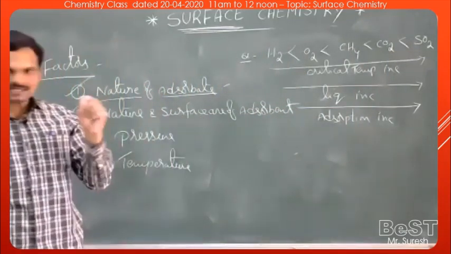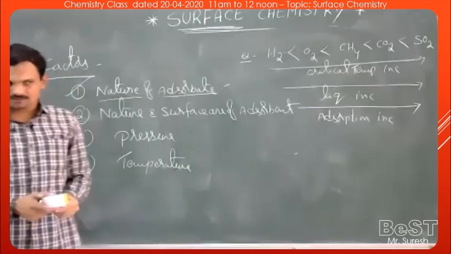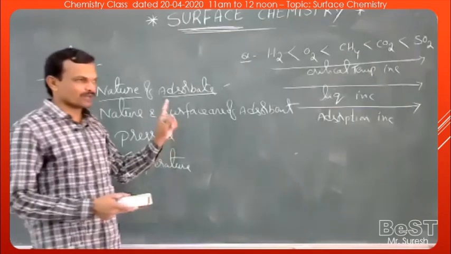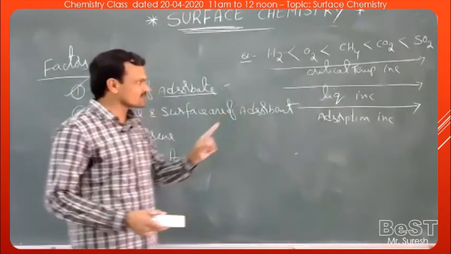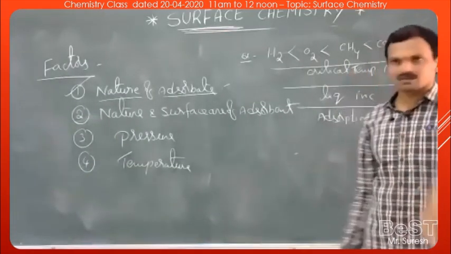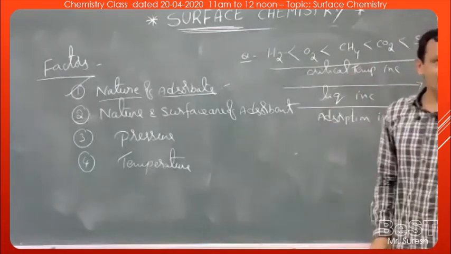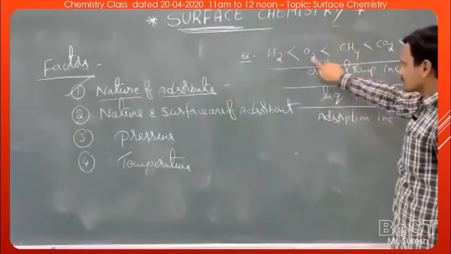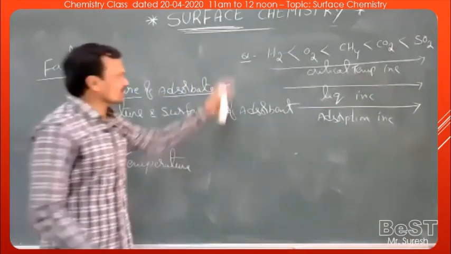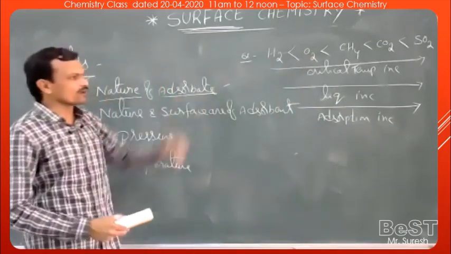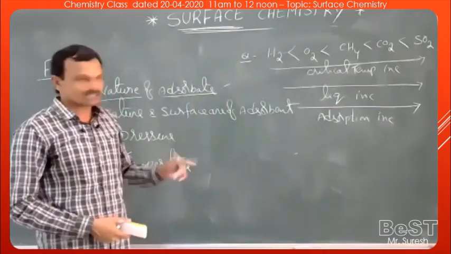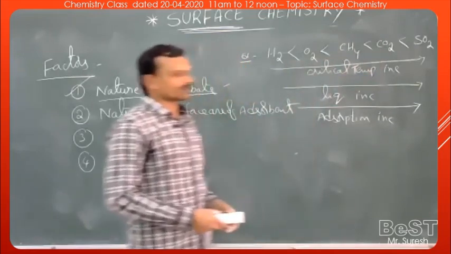So, the gases which have high critical temperature can be liquefied easily. The gas which can be liquefied easily can be adsorbed more readily, and the extent of adsorption is also more. Suppose you pass all these gases at a time on the surface of charcoal, then the amount of gases adsorbed is hydrogen less than oxygen less than CH4 less than CO2 less than SO2. The same we can be asked in the examination also. By giving some gases, they can ask which of the following gases can adsorb more readily, or in which case the extent of adsorption is more. In such cases, we can compare the critical temperatures.